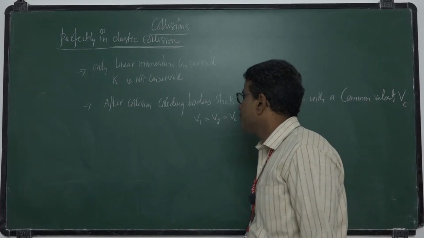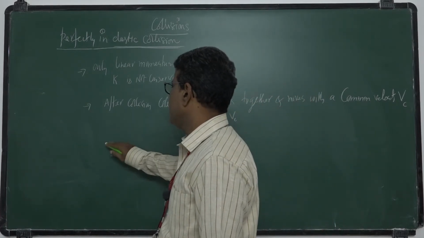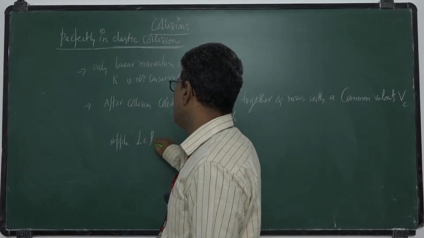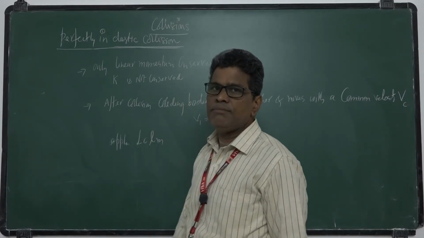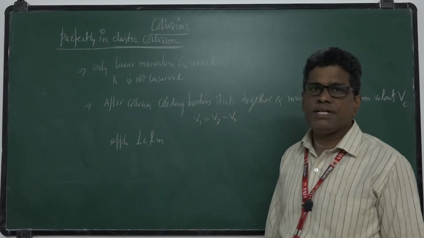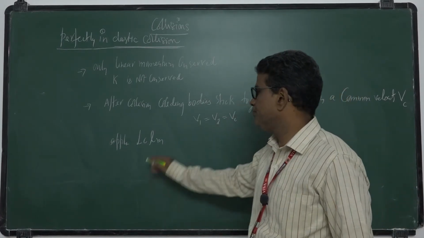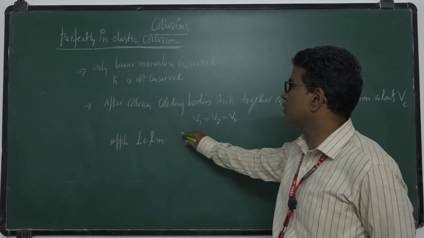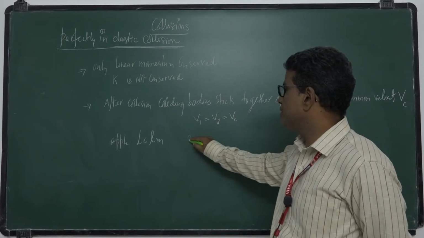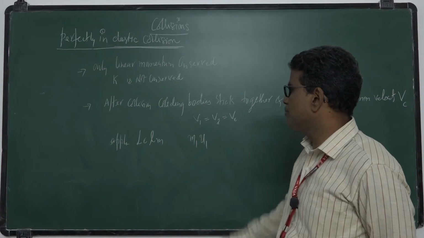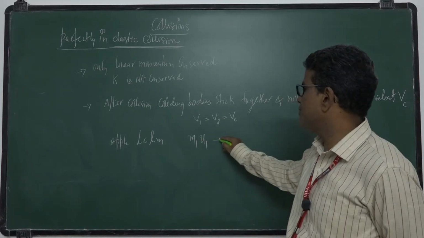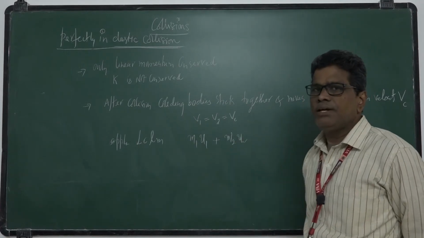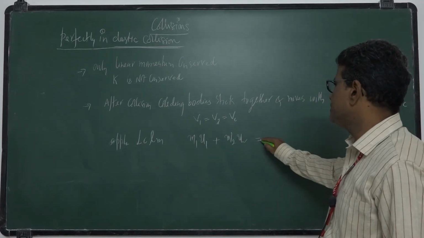So you apply the momentum principle, LCLM, the law of conservation of linear momentum. Total momentum before collision is equal to total momentum after collision. Before collision, momentum of the first one is m1 u1, second one is m2 u2, total m1 u1 plus m2 u2.